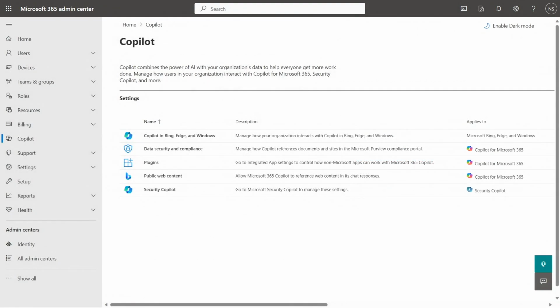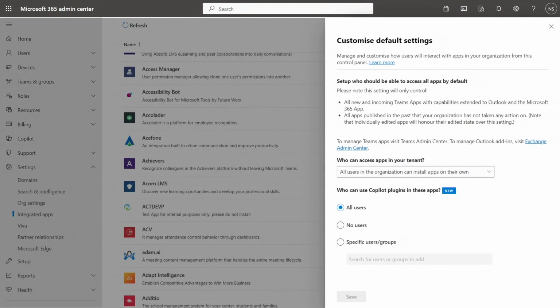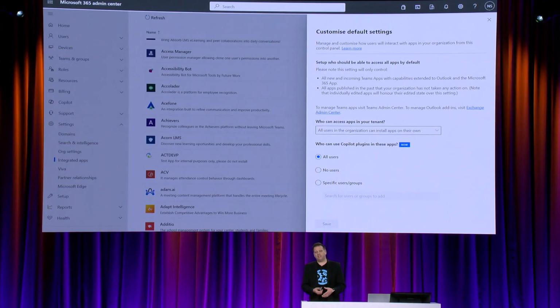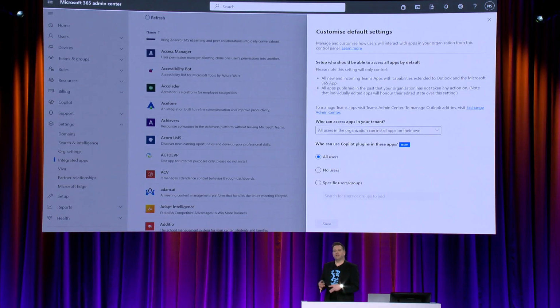We covered that at length here today in terms of the things that you can do in Purview and other places. We also have, for plugins, the ability to configure where external data might be pulled from. You can use graph connectors and you can use plugins. One thing to note here, you have to opt in to be able to use plugins for Copilot, and that's something that you can do in terms of turning your tenant on to be able to use Copilot as an admin. Once you've done that, you can control which data people use and basically which people are allowed to access that plugged in or connected data.